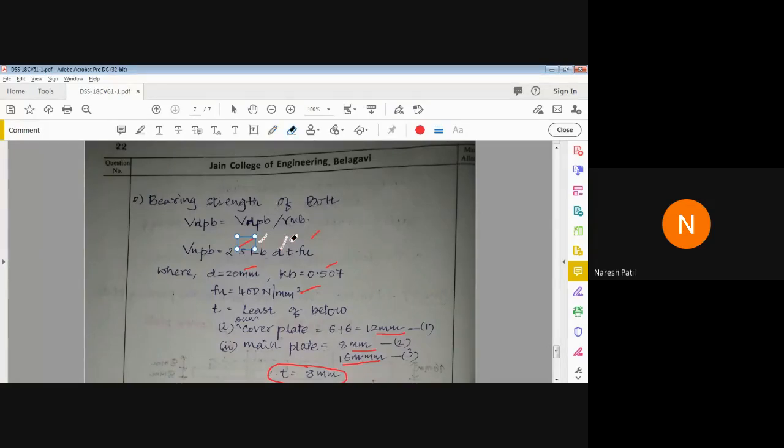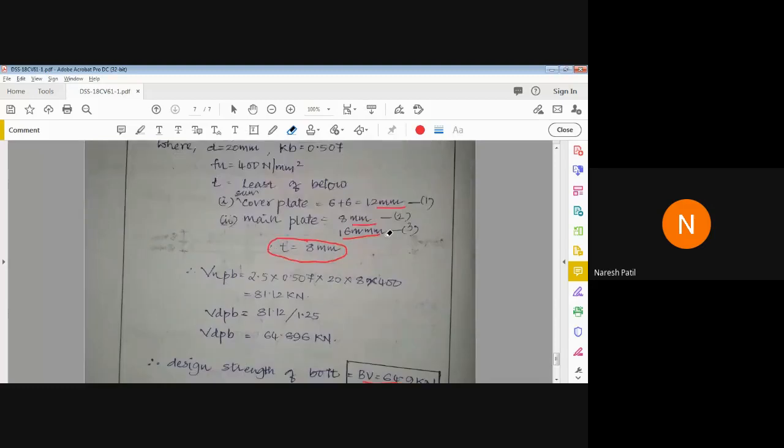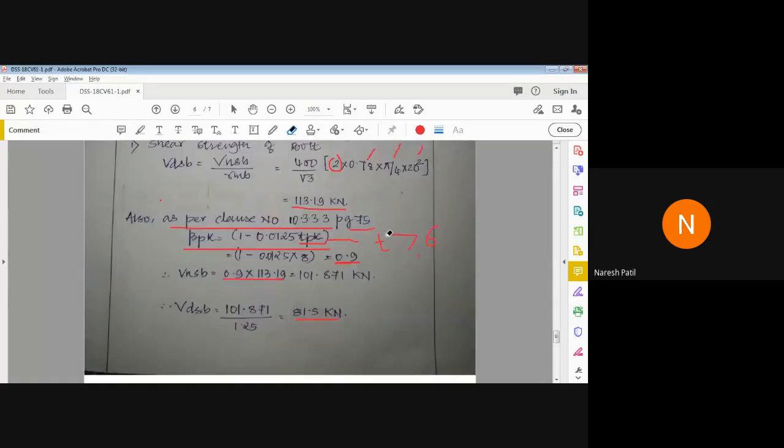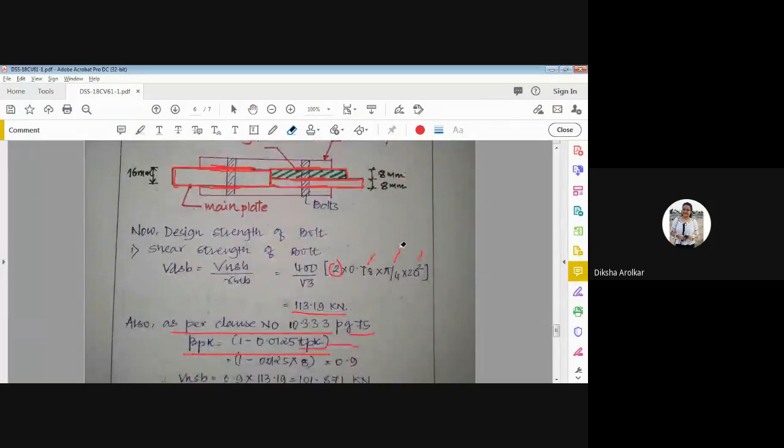If you have any doubt, please ask. Yes? Anyone? Sima? Yes, sir. Rasha? Yes, sir. Any doubts? No, sir. Diksha? Yes, sir. Any doubts? No, sir.